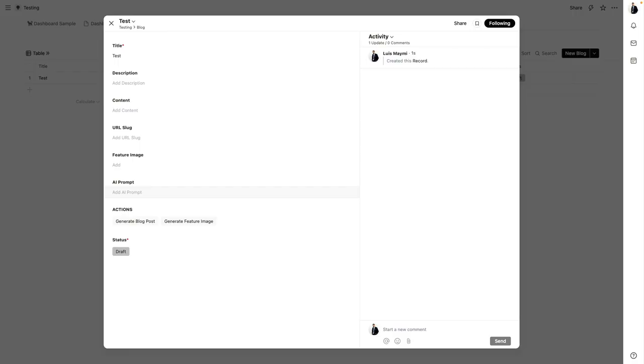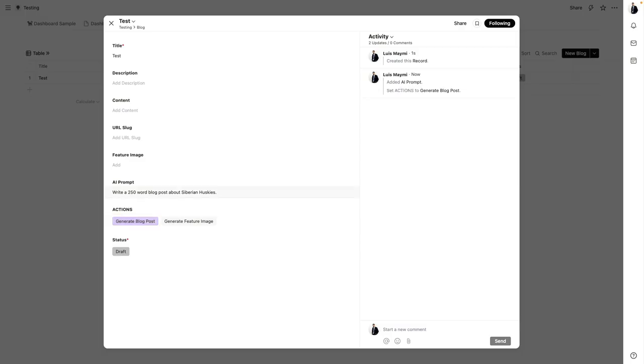So here, as you can see, it says an AI prompt. What I'm going to do is prompt it to write an article. So let's say, write a 250 word blog post about Siberian Huskies. Perfect. So now I click out, and then I'm going to click the button that says generate blog post.